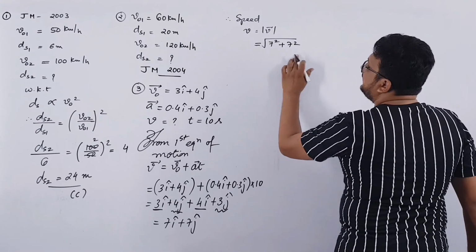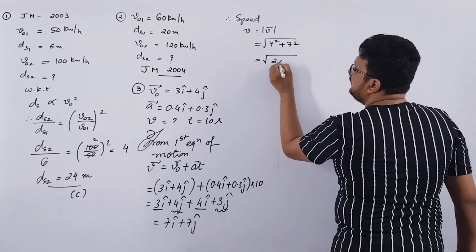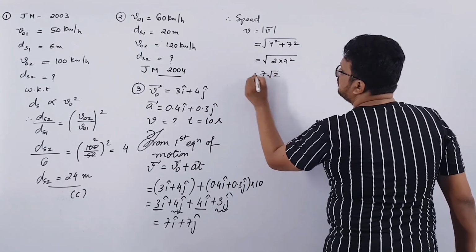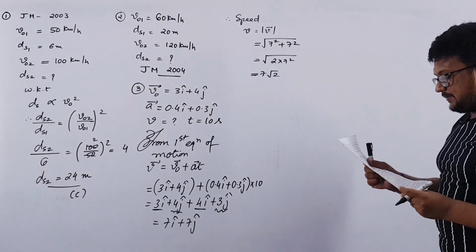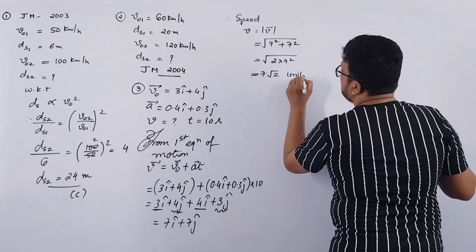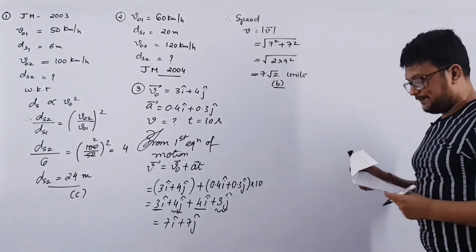So you can directly write 2 times 7 square. So this is root of 2 into 7 square. 7 square will move out, so 7 root 2. Answer will be 7 root 2 unit. Option B is correct, 7 root 2 units. Clear?